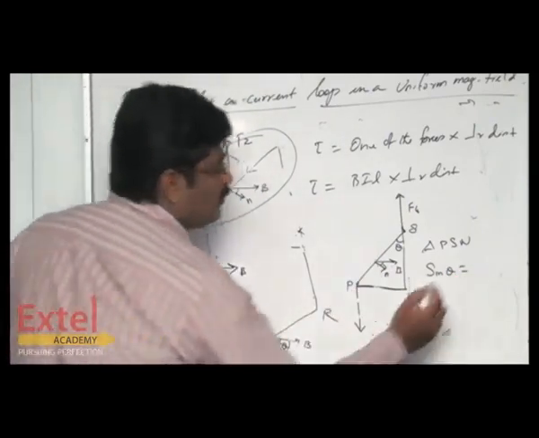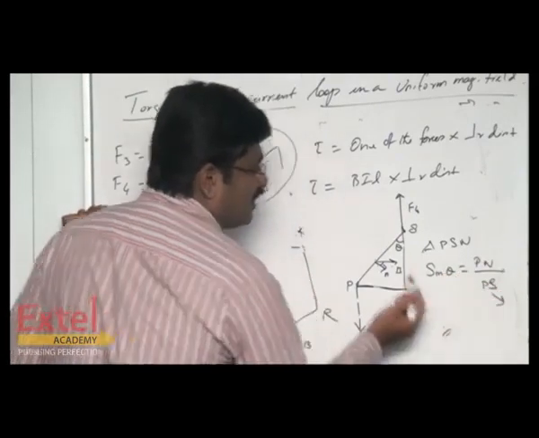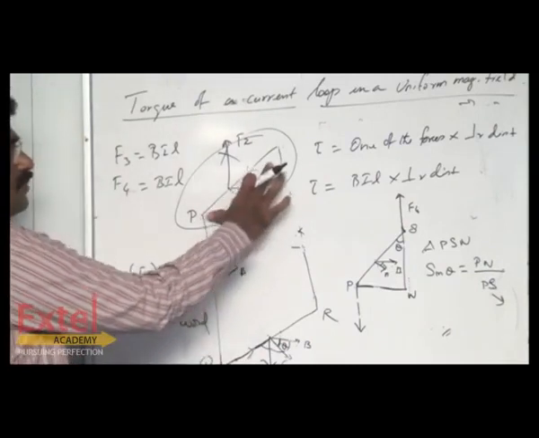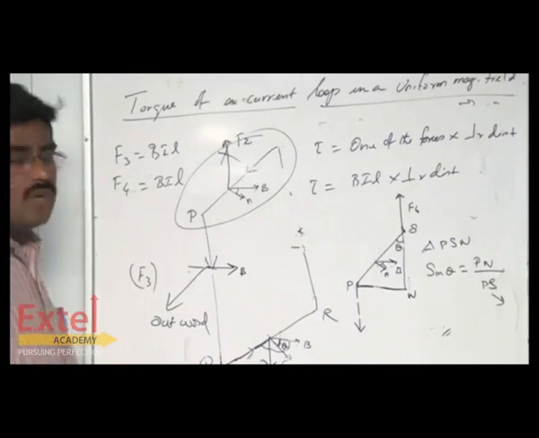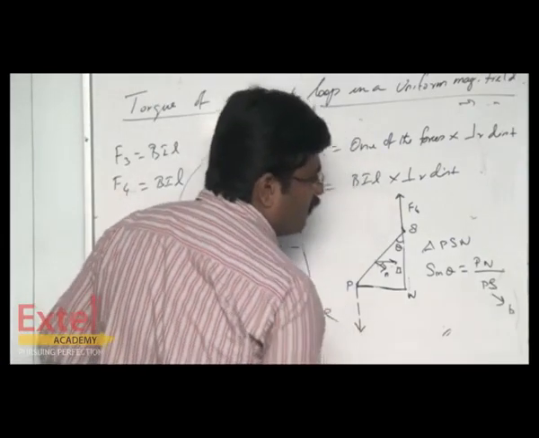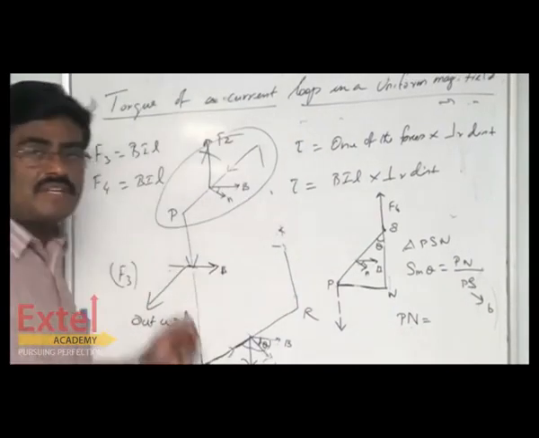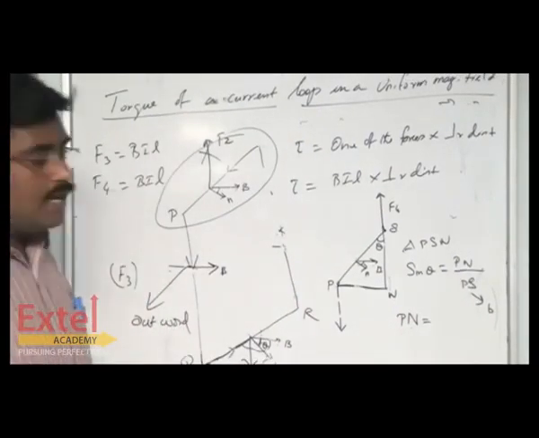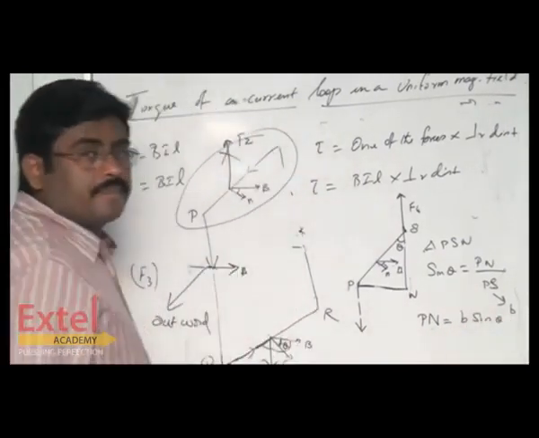So PN by PS. What is PS of this coil? Look at the main diagram. PS gives the breadth of the coil, so it becomes B. So PN is the perpendicular distance between the two lines of action of the force acting on the coil. PN is equal to B sin theta.